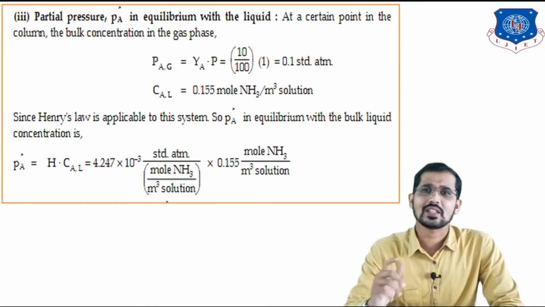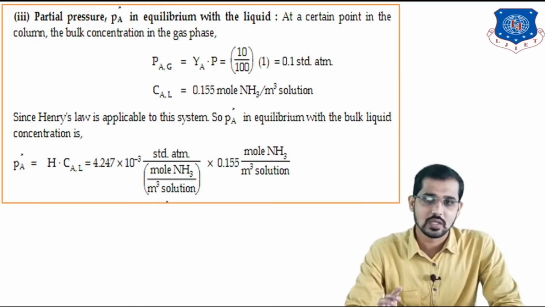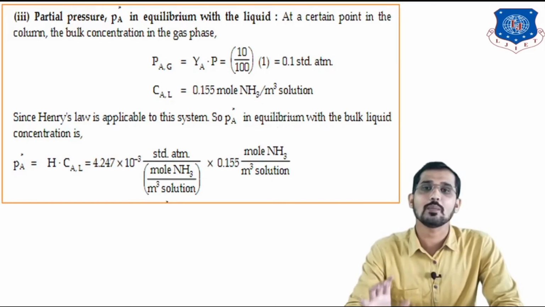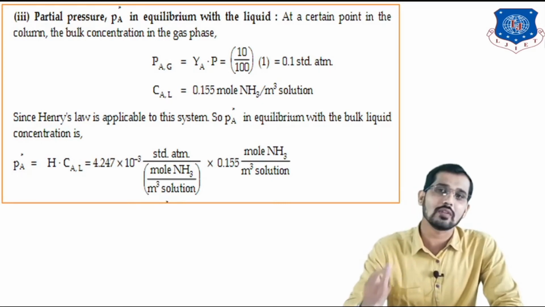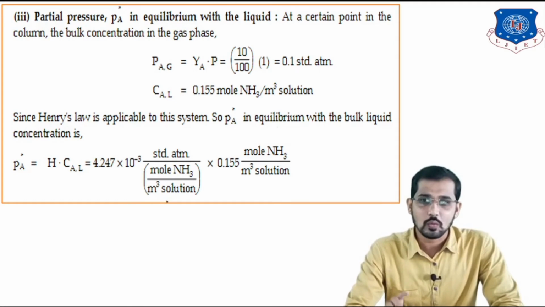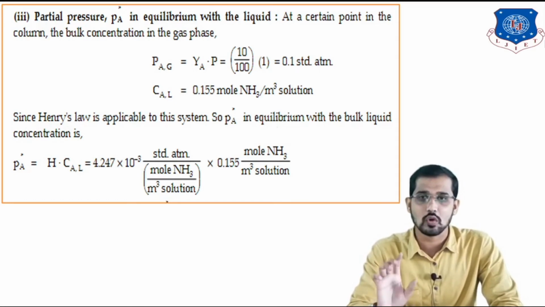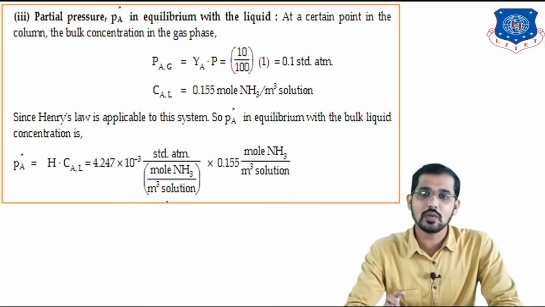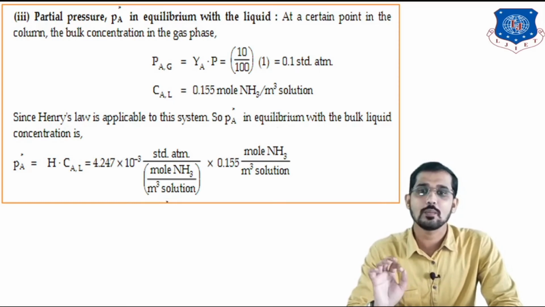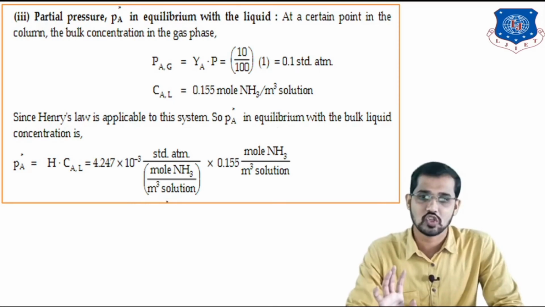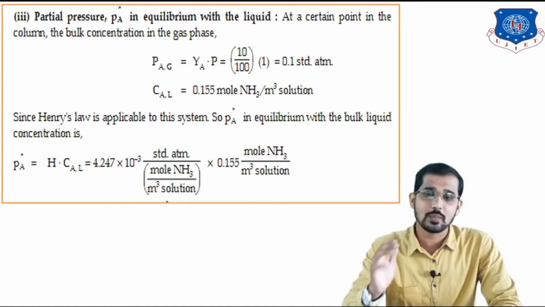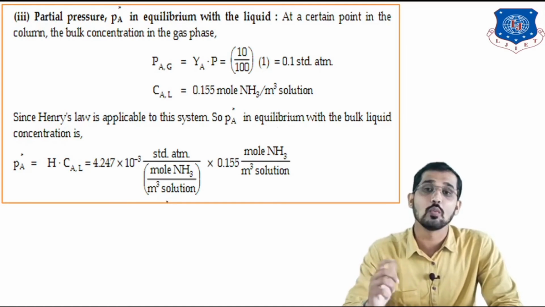After that, the next calculation is the partial pressure in equilibrium with the liquid. For that purpose you have to calculate PAG. PAG can be calculated by YA into P. Y is nothing but the mole fraction of the component in the gaseous phase. Just put here 10%, so 10 divided by 100 into 1, you will get PAG, the partial pressure in the gaseous phase, that is 0.1 standard atmospheric pressure. You have to use this PAG value in the calculation of the molar flux.